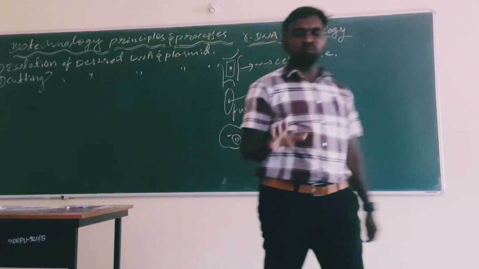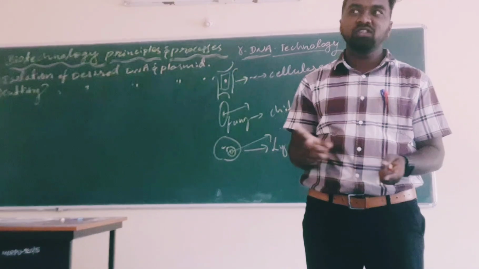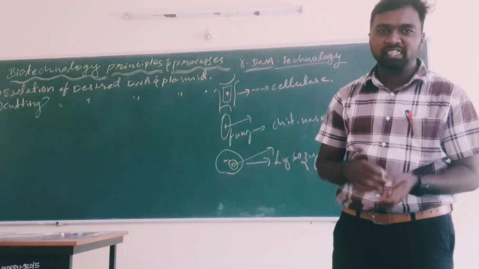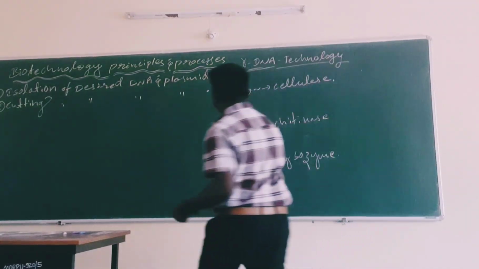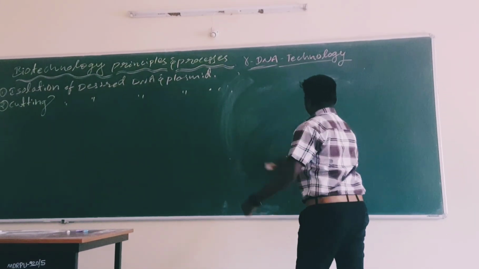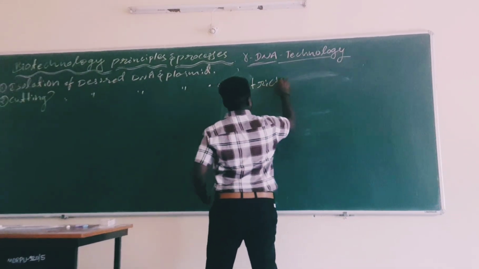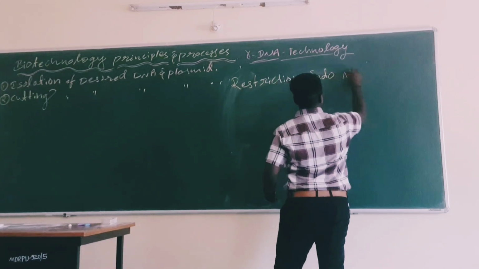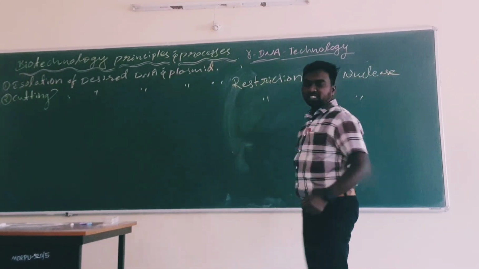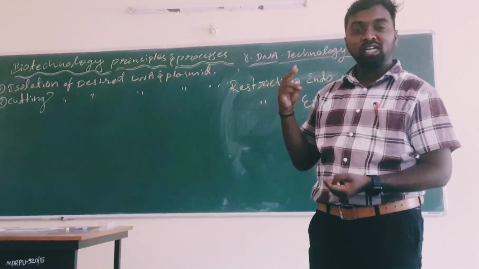Cutting is also done by enzymes, which are known as molecular scissors. Mostly they are two types of enzymes: restriction endonuclease and restriction exonuclease. These two kinds of enzymes are known as molecular scissors.